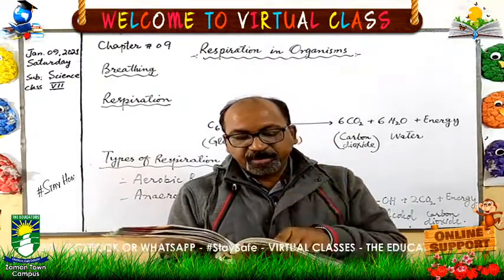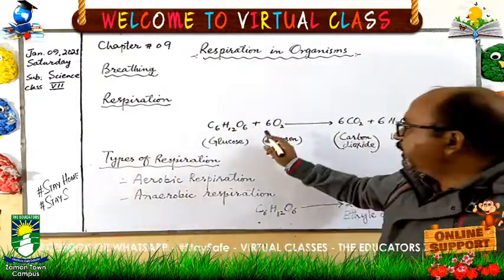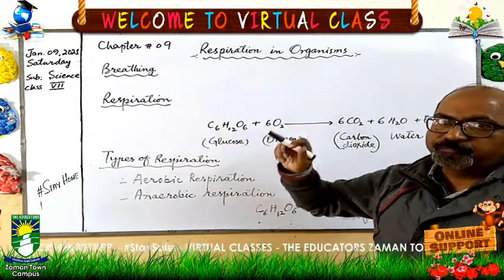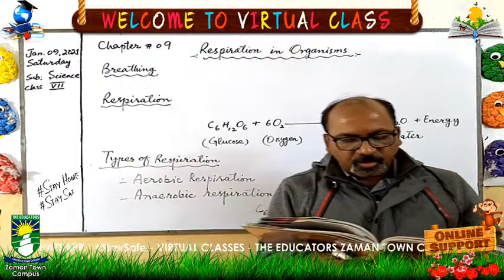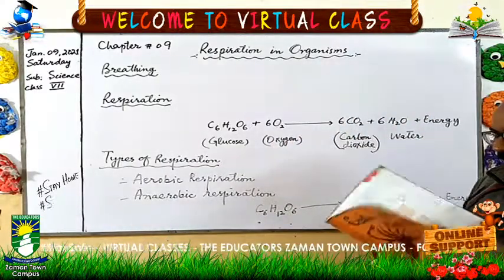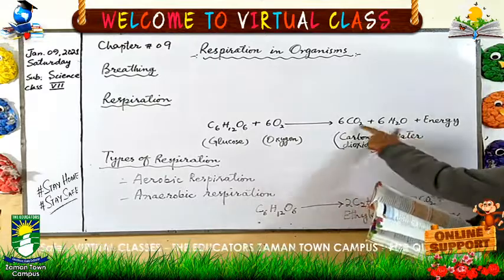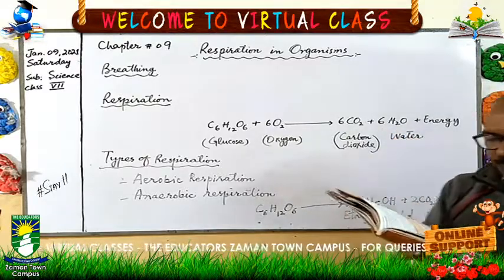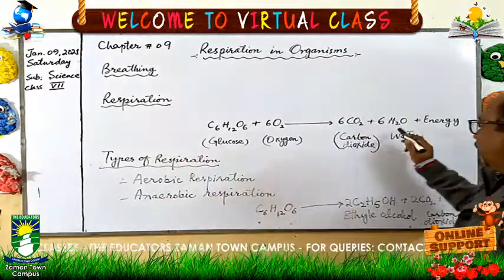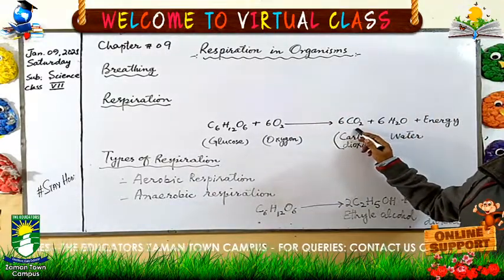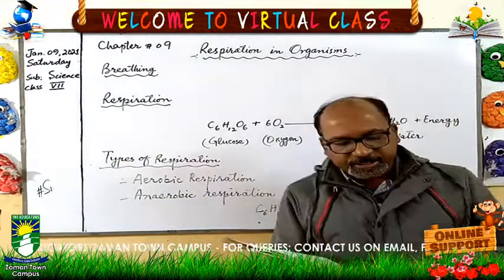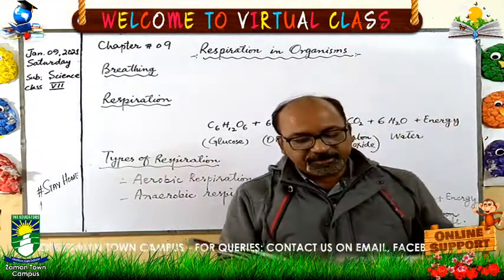Then oxidation of the food. Oxidation is a process of combining oxygen with the glucose. Oxidation of the food in the cell to produce carbon dioxide and water, and then eliminate carbon dioxide from the cells and also release energy. So this is called respiration.